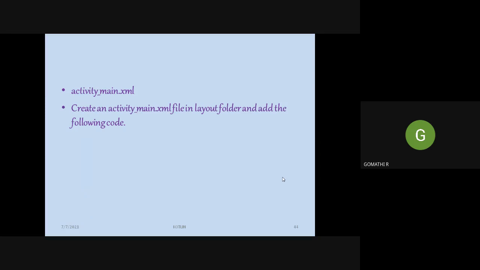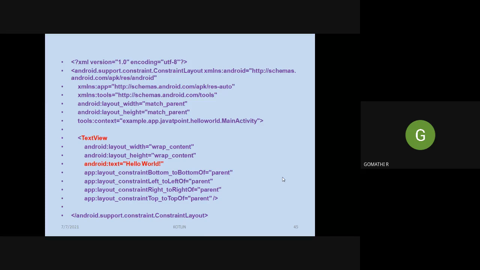After that, it will generate an activity main.xml file, and this is the code for the activity main.xml file. This is XML code designed based on the template you have chosen.